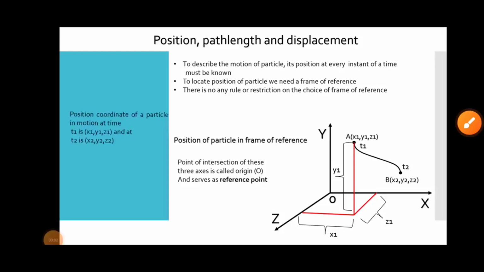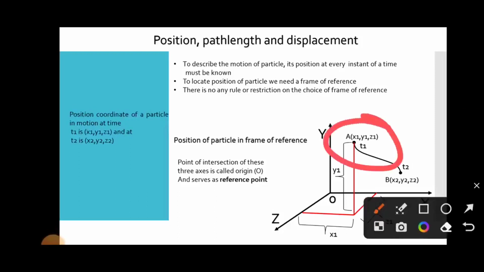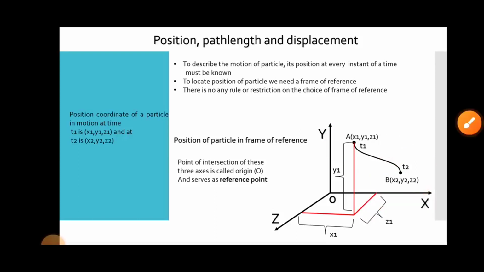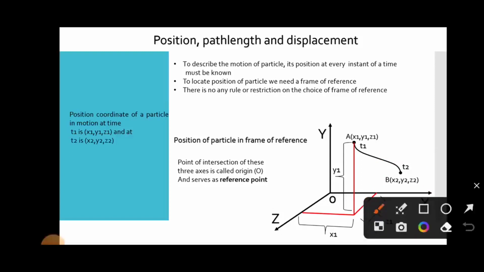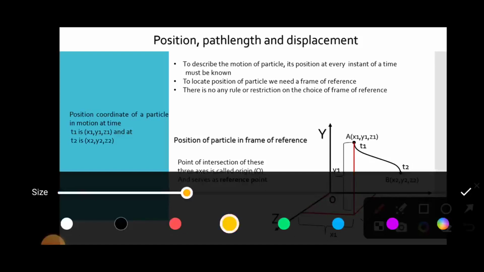So, suppose the position coordinates of a particle in motion at time t1 are x1, y1 and z1, and at time t2 are x2, y2 and z2. This shows the position of a particle with respect to the given frame of reference. So this is the basic concept of position.